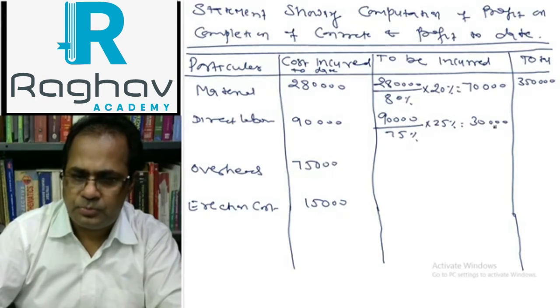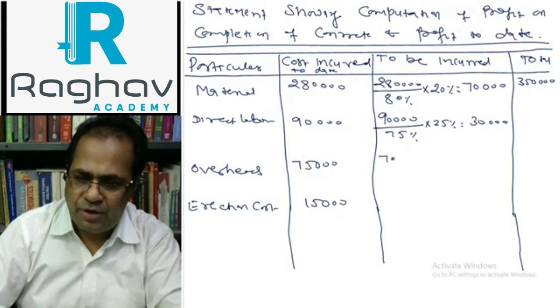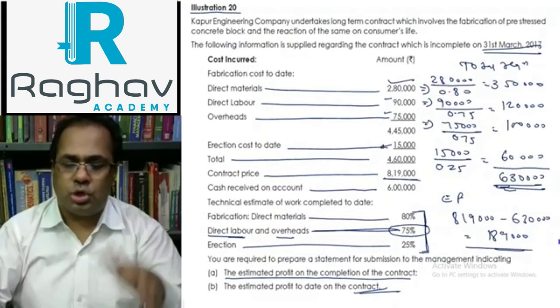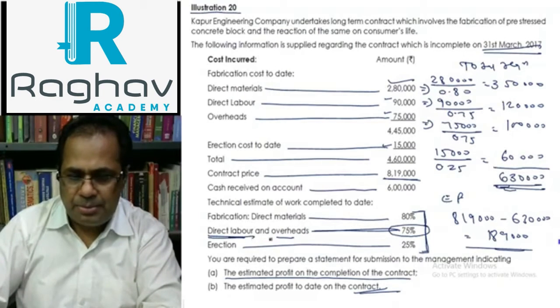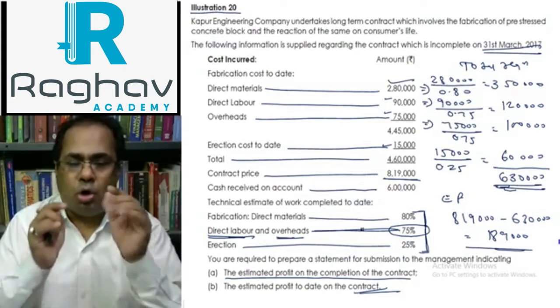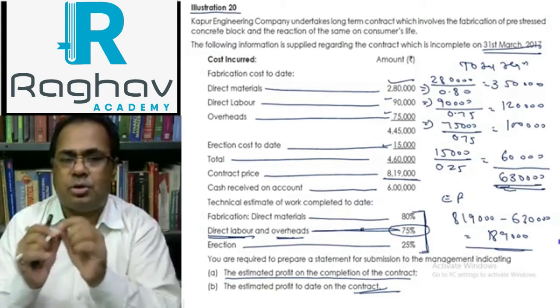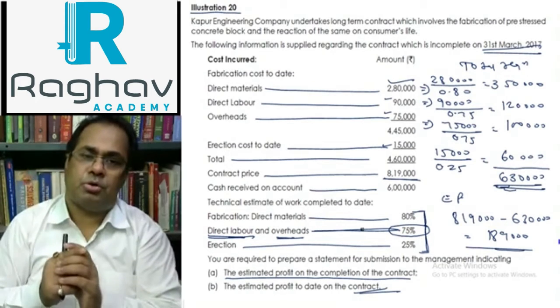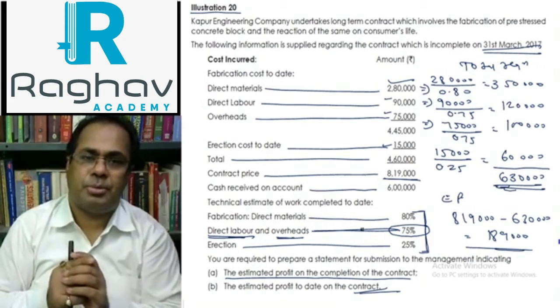Now the overhead of 75,000 is 75% of the total overhead, since direct labor and overheads are 75% complete.